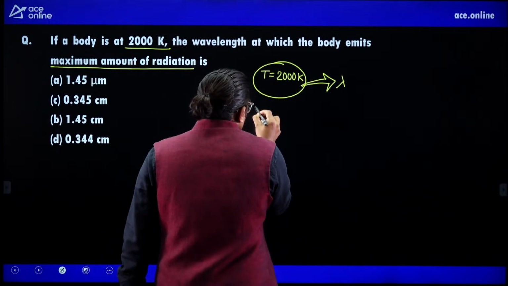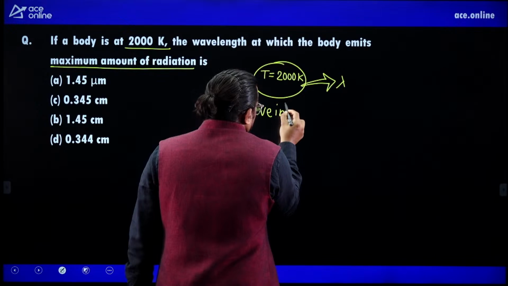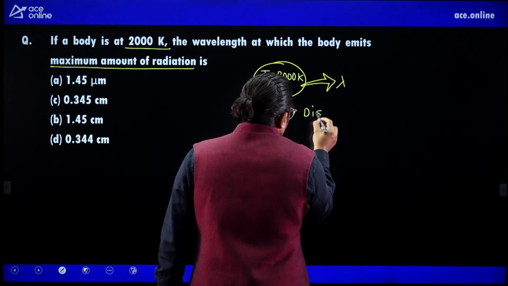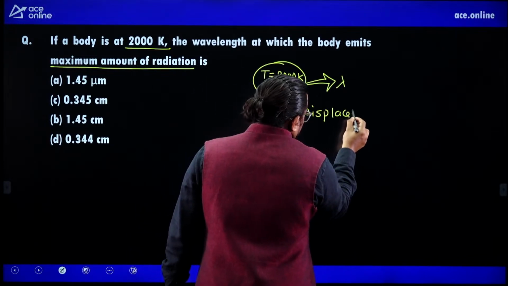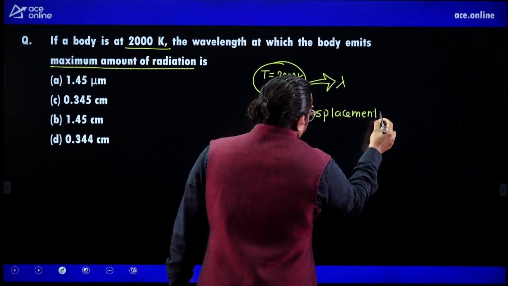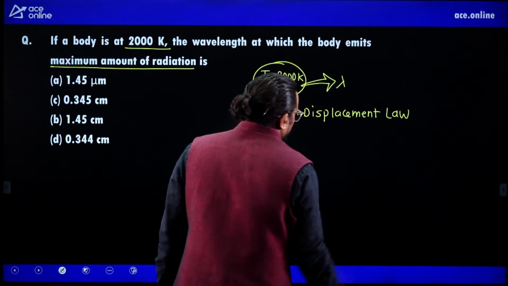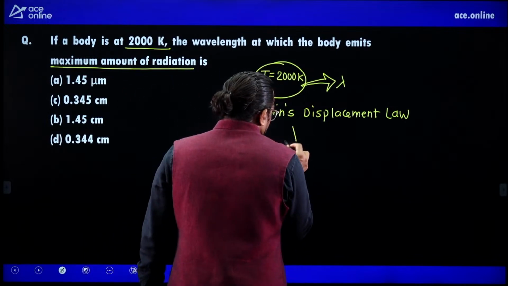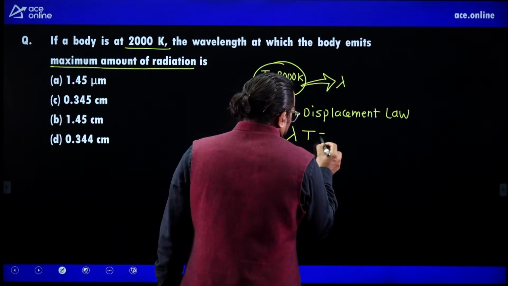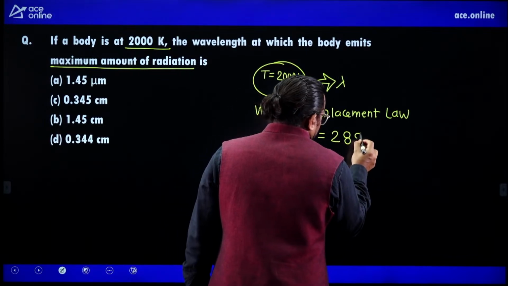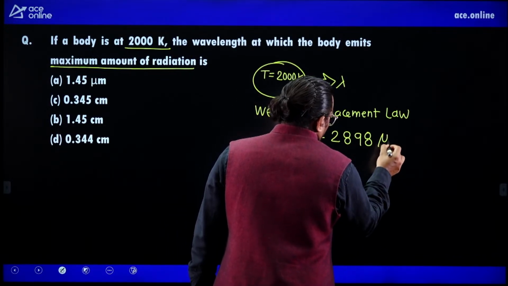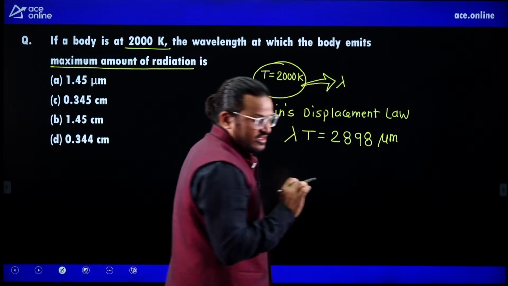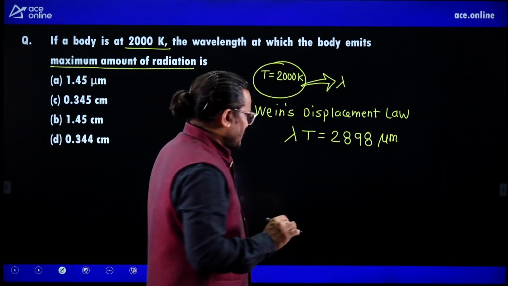For this we need to use Wien's displacement law. What is that law? Lambda into T is equal to 2898 micrometer Kelvin, where micrometer is the unit of wavelength.